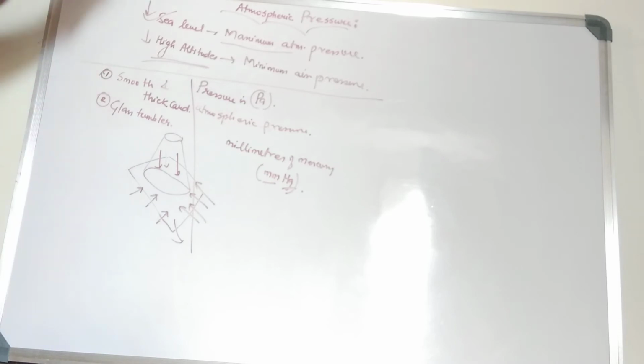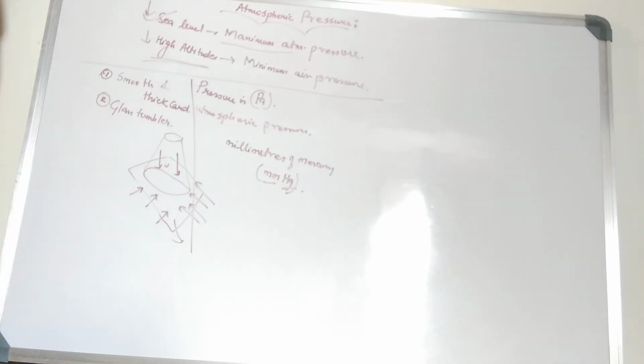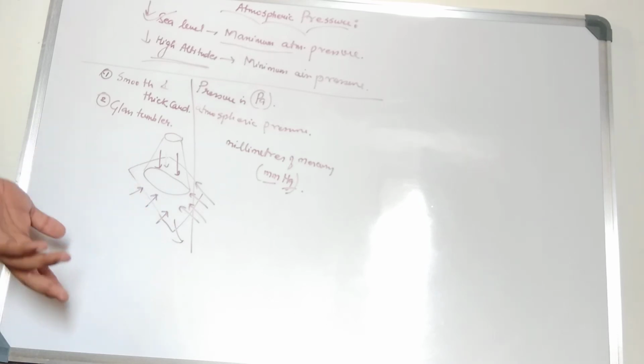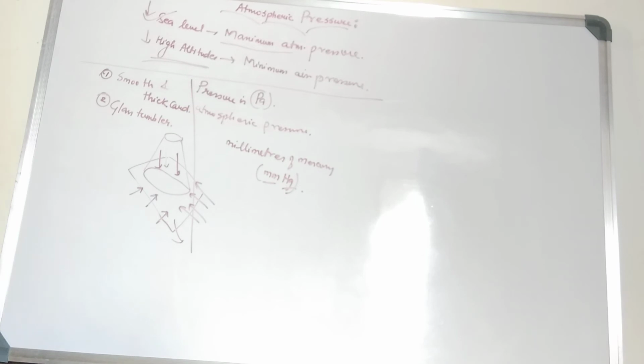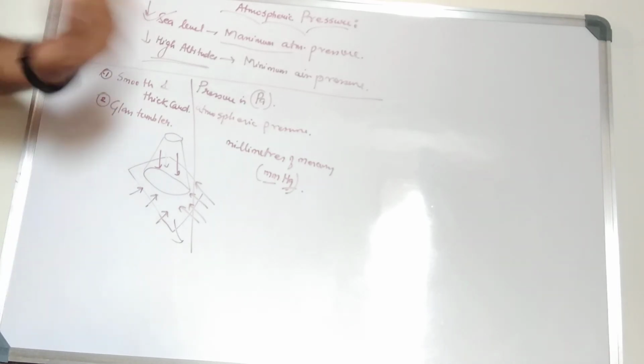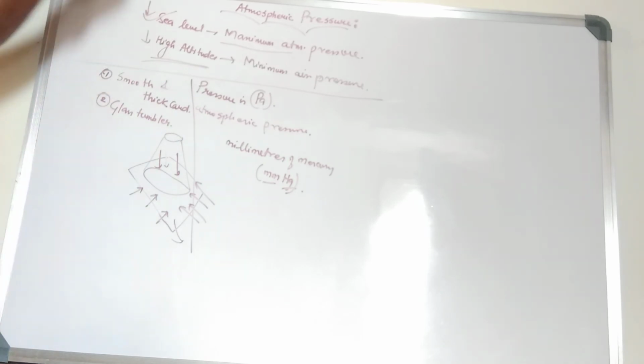We haven't pasted it with Fevicol or Fevikwik or anything, and still it's not falling. There is some pressure acting against gravity and against the force of water. The reason is very clear: this is atmospheric pressure.